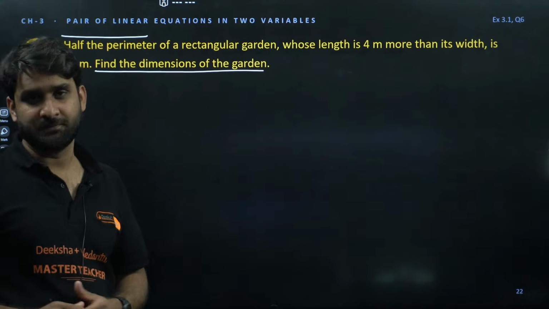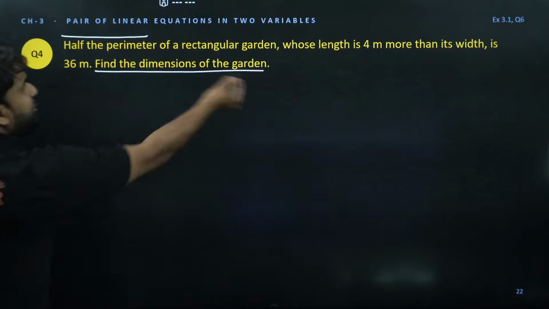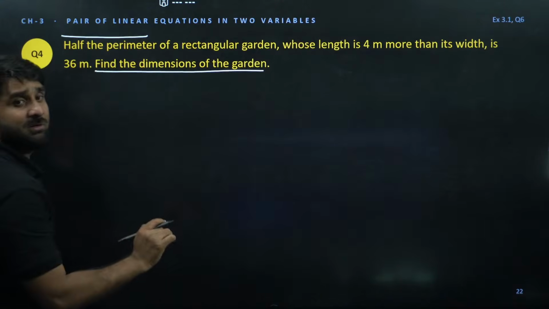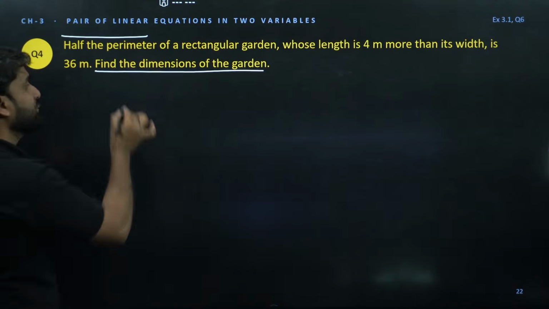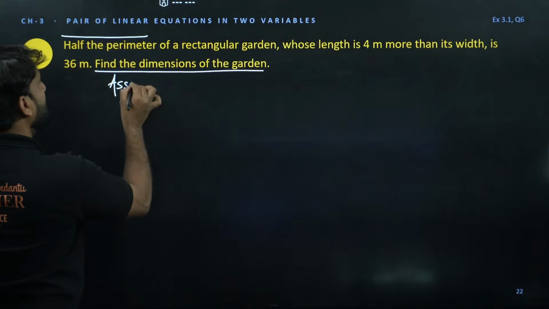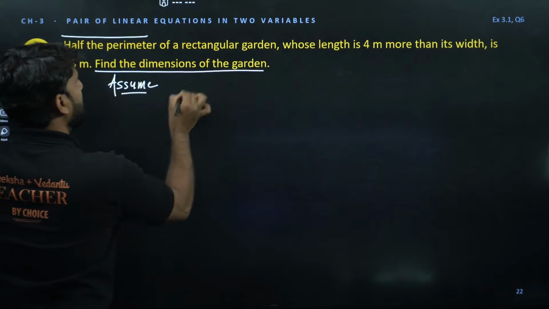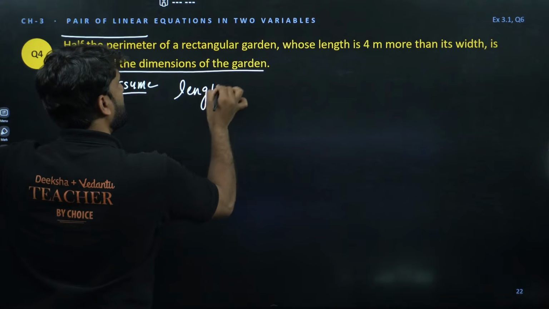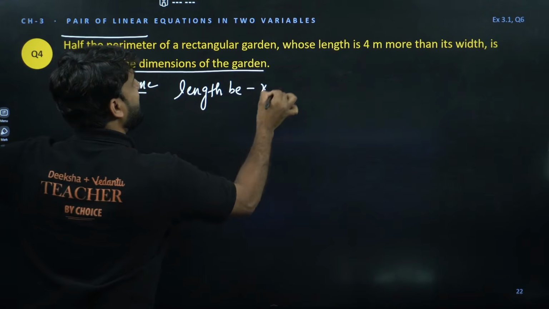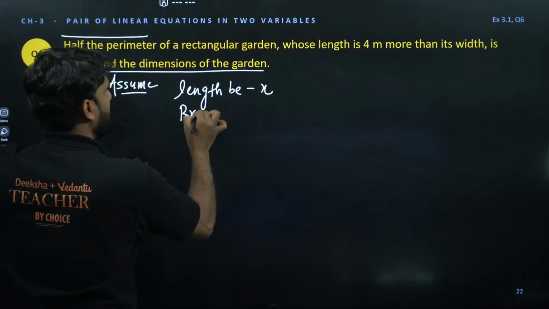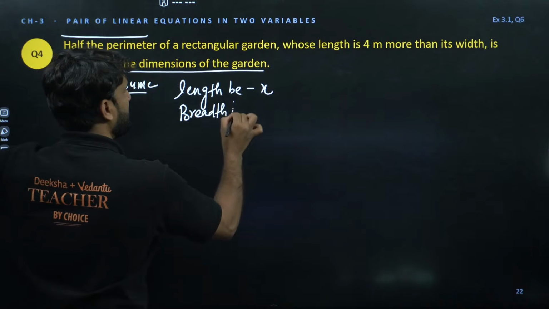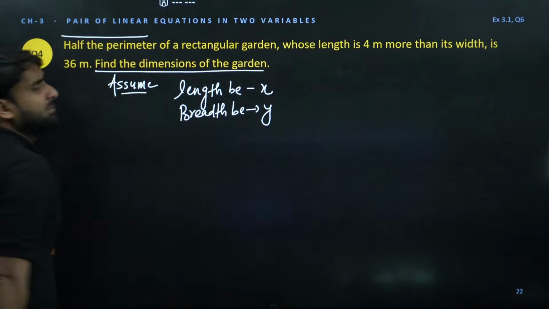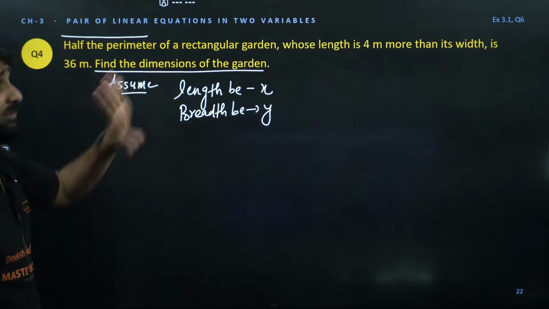Because we don't know the dimensions, let's assume the length is x and the breadth is y. Now read the question carefully.